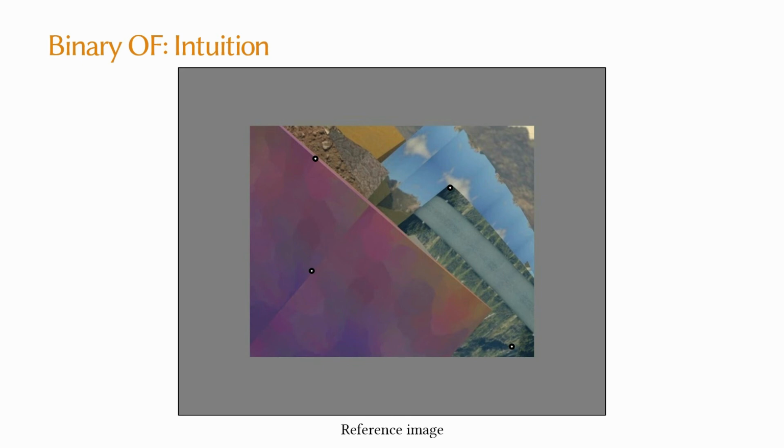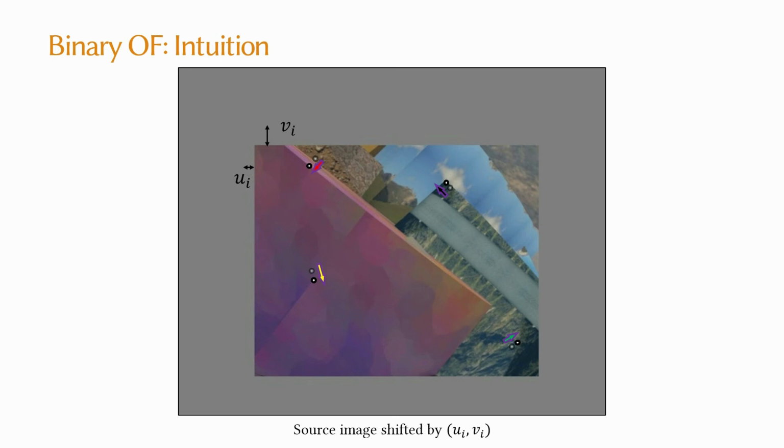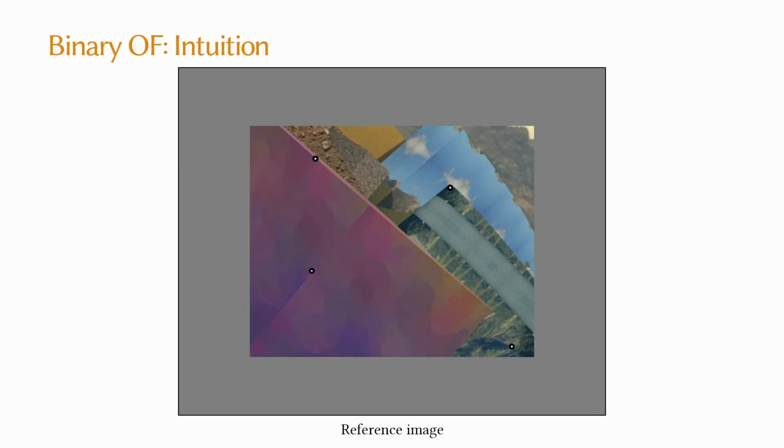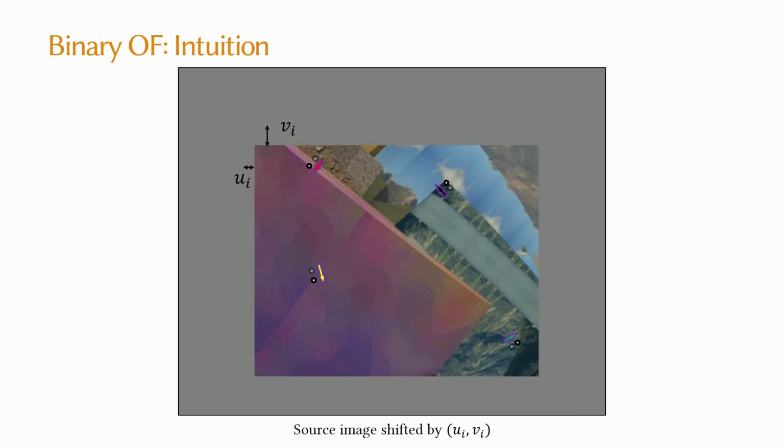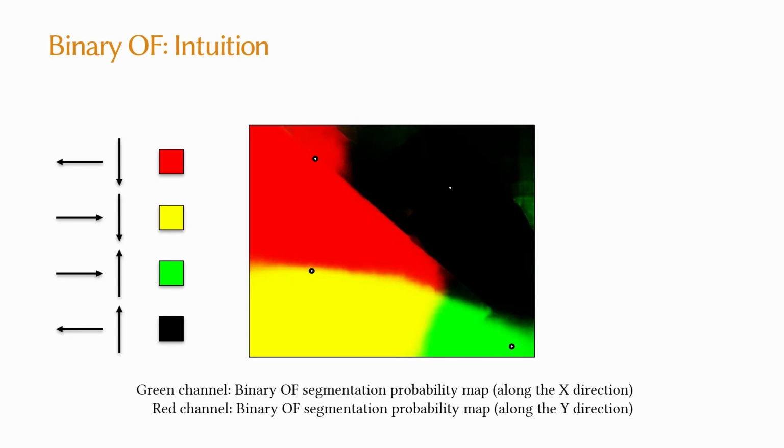Given the reference image and the shifted source image, where the source image is shifted by an amount ui in x direction and vi in y direction, we generate two binary segmentation maps. One detects if the pixels are moving left or right, represented by the green channel here, and the other detects if the pixels are moving up or down, represented by the red channel here. Combining these two segmentations gives us quantized optical flow estimation into 4 bins as shown here.